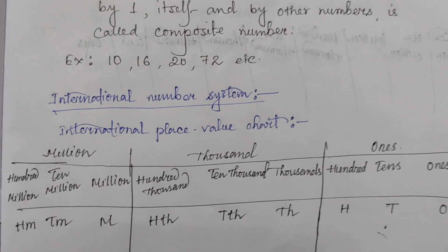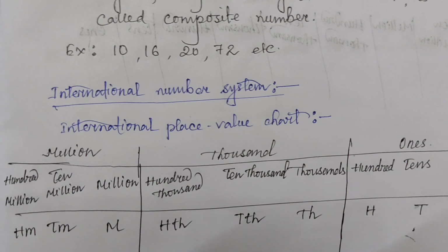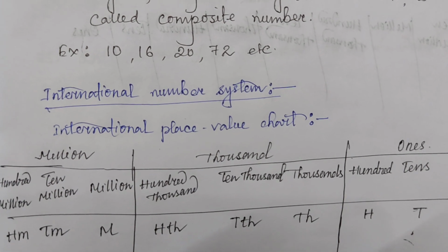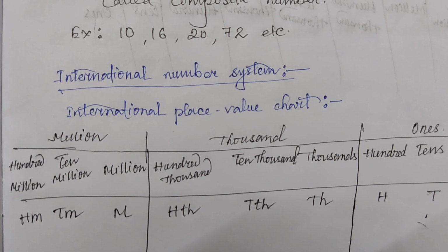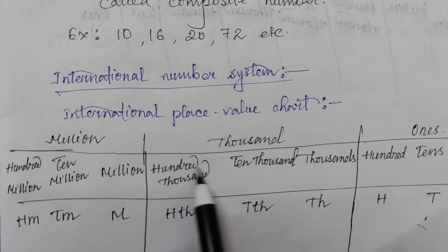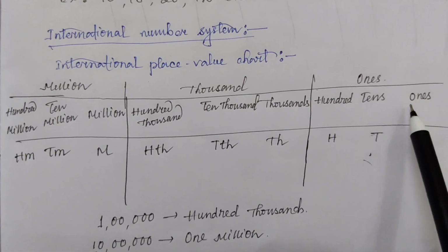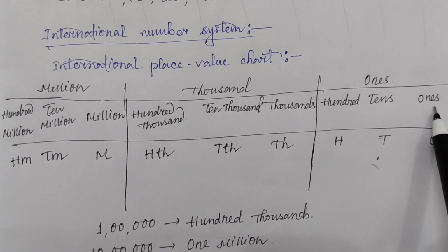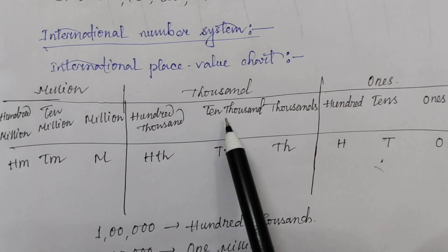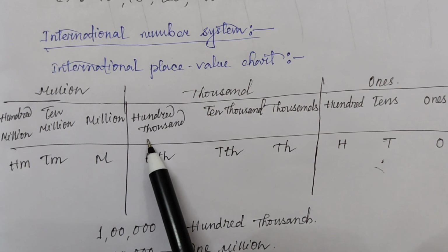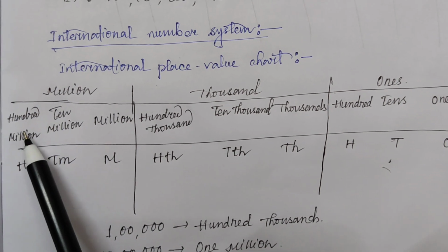Now next is the international number system. In my last class, I discussed the Indian number system. Today, I will discuss the international number system. So, the international place value chart. Just look at the chart, you can see the difference. Here, first ones, then tens, then 100, then 1000, then 10,000, then 100,000, then million, then 10 million, then 100 million.